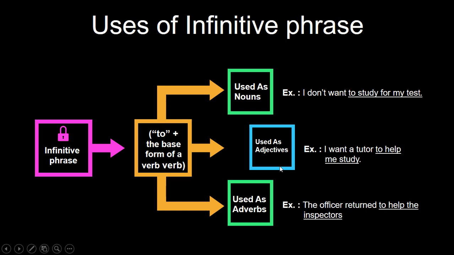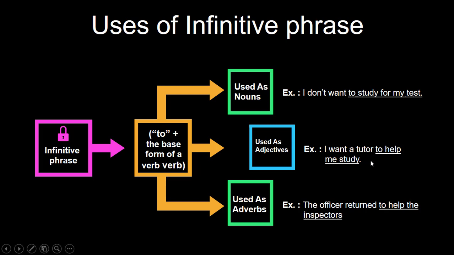The other use is when we use an infinitive phrase as an adjective. Here we have the example, I want a tutor to help me study. In this case, it is an adjective because it describes a noun or a person. So in this case, the infinitive phrase to help me study is describing a person, that is the tutor.